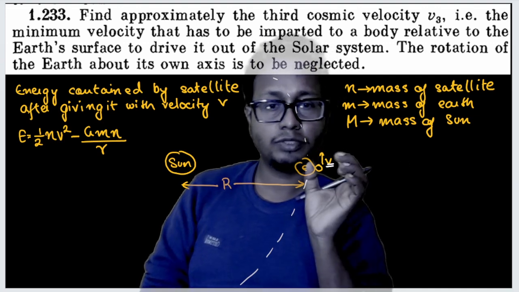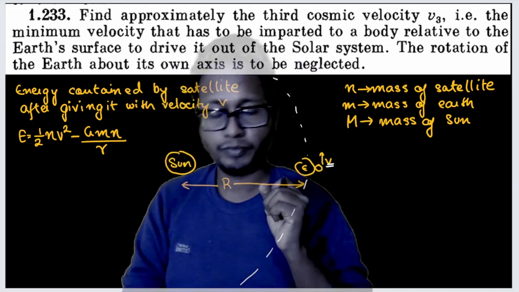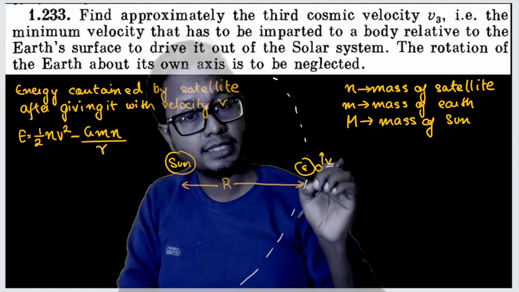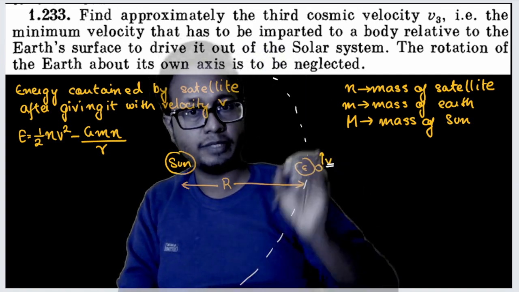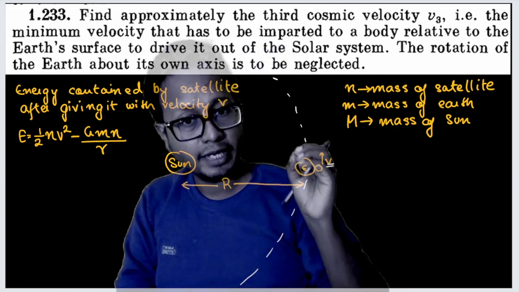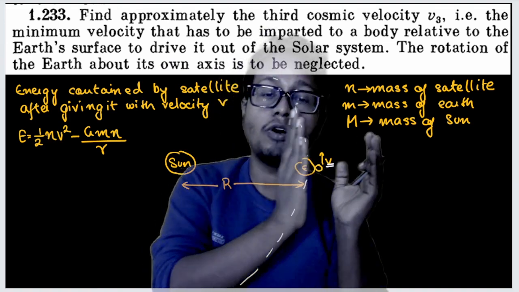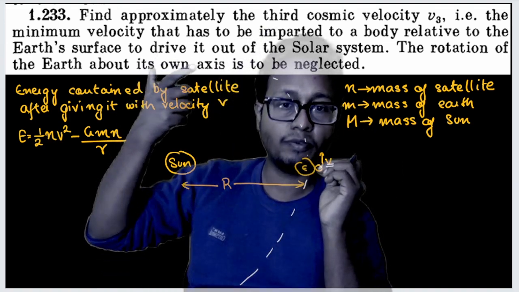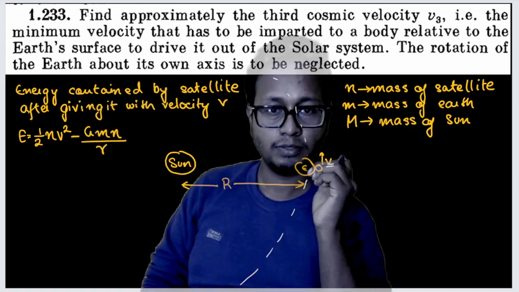Now you might have another doubt, sir. Why isn't the gravitational potential energy of the sun considered here? See, the satellite is already sitting on top of earth, and the earth was moving in this orbit. So all the energy that was contained in the earth, the potential energy of earth and kinetic energy of earth, is already included in the satellite. And you have to find the velocity from the frame of reference of earth, so you won't be calculating for the sun.